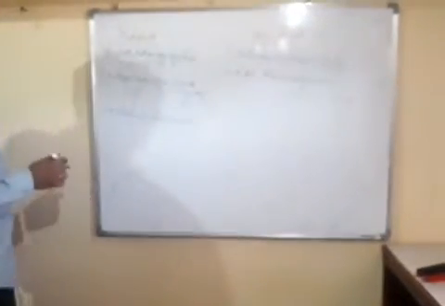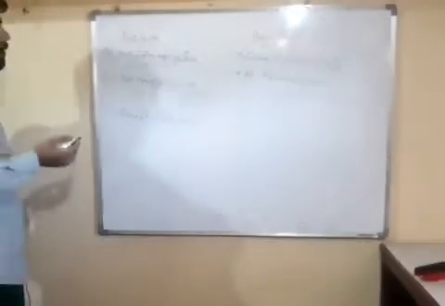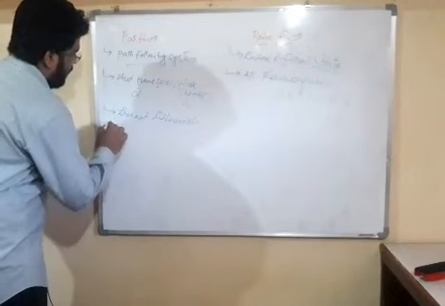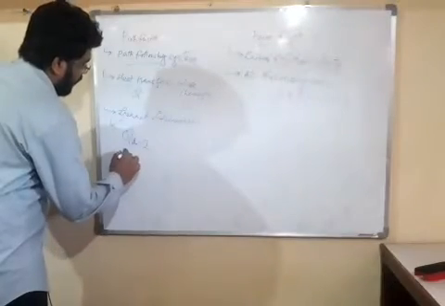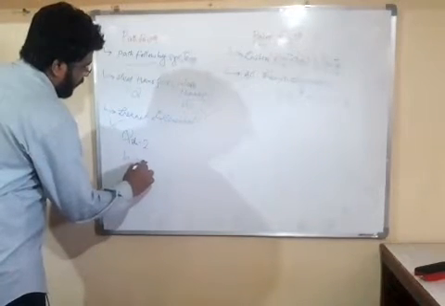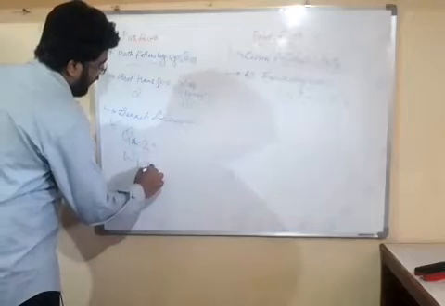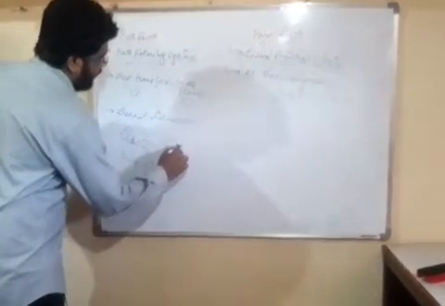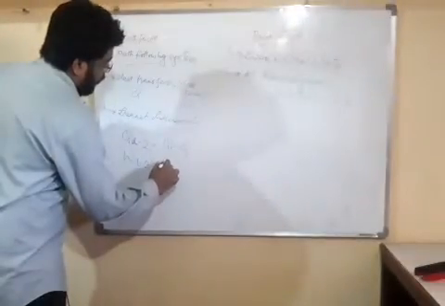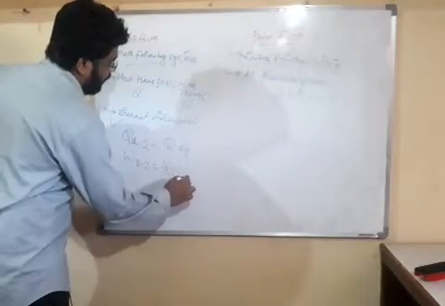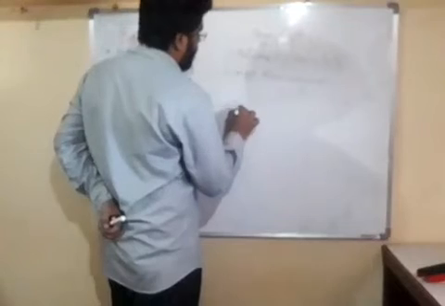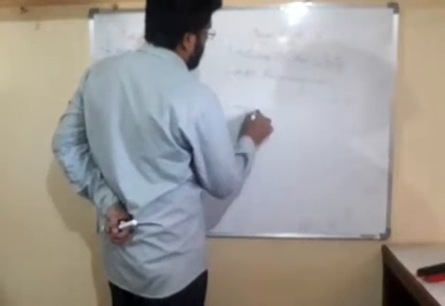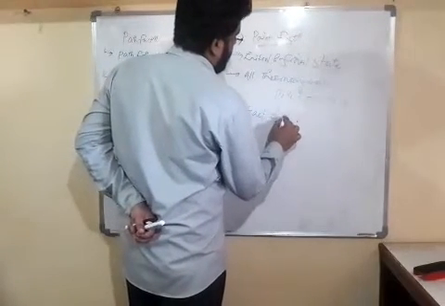It says that inexact differential, friends, means we can write it as Q1 to 2 or W1 to 2. We cannot write it as Q1 minus Q2 or W1 minus W2. And friends, our point functions are exact differentials.